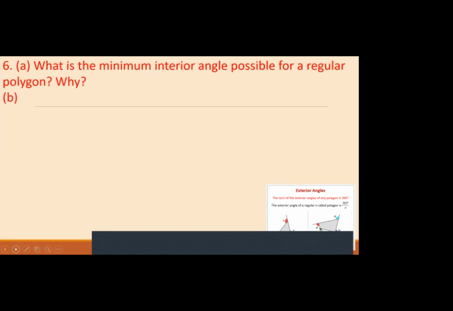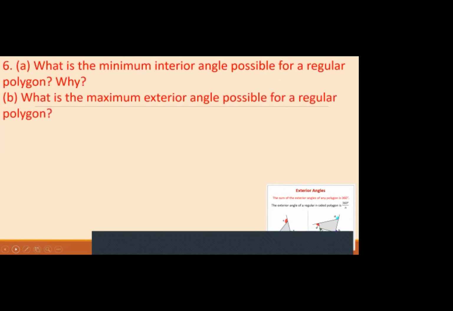And second part says, what is the maximum exterior angle possible for a regular polygon? You have to give reasons for both. Let's see. See to find what is the minimum interior angle possible. What is a minimum polygon with minimum number of sides? Who will tell? Polygon with minimum number of sides.